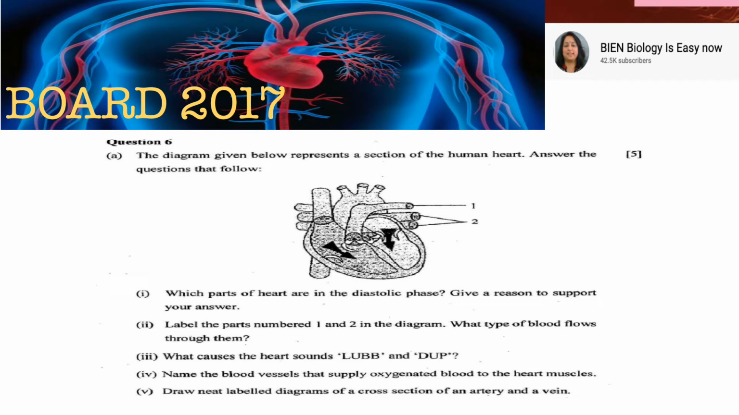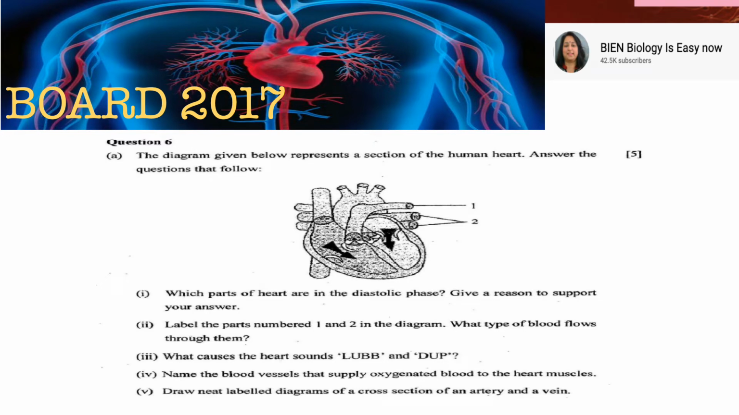Moving to board 2017. The question is where the structure of heart is given. देखो बेटा, structure of heart पीछे नहीं आया है कुछ टाइम से, so there are chances in this paper the structure of heart can be there. It is a chance, because in the last 2019 paper also the structure of heart was not there as a 5 marker. So there are chances of this question coming.